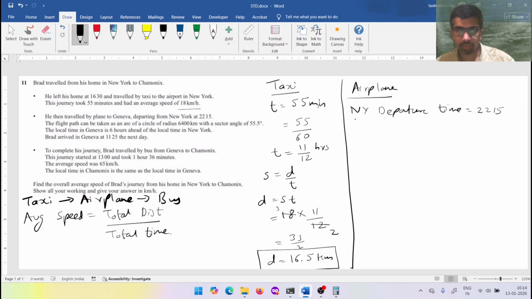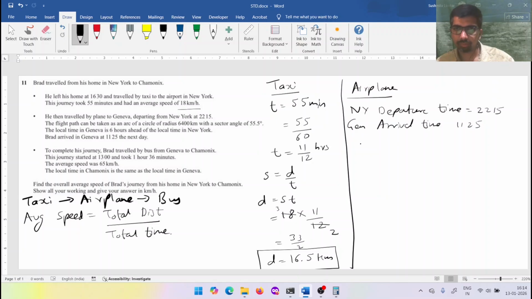And he arrives at Geneva. The Geneva arrival time is 11:25. So if you see this way, it will take more than 12 hours. It can be more than 12 hours, but don't take this time. Geneva is 6 hours ahead of New York. So if we take the time by airplane, you have to subtract 6 hours.